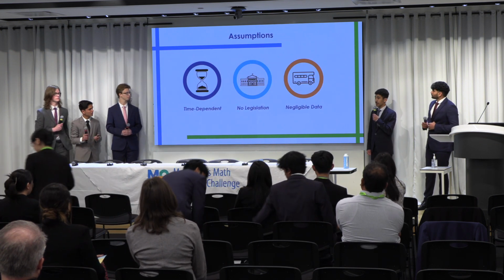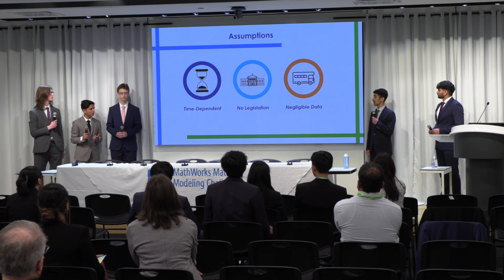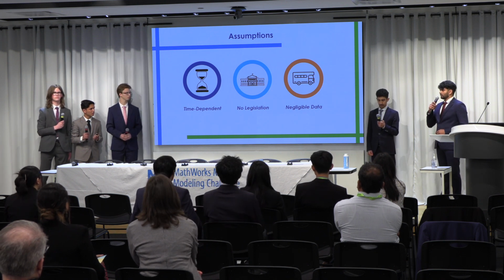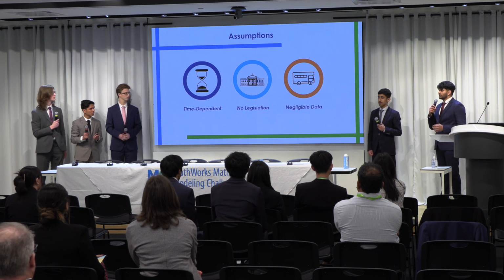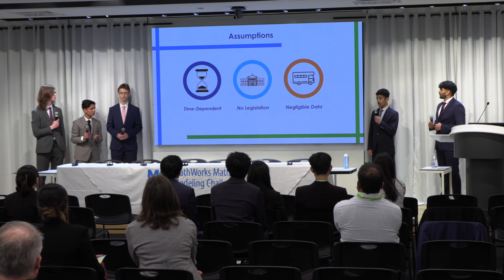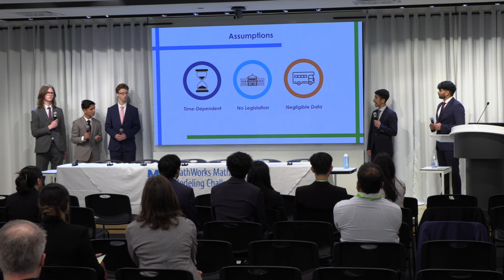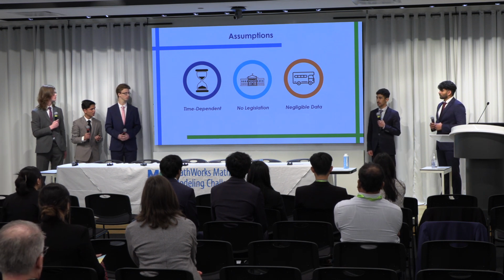Our first assumption is that in order to forecast the growth of each house type, the only parameter we need is time. Secondly, we assume no major changes in housing laws are made in the UK over the time frame considered. It is unfeasible to predict such significant legislation on this front. Finally, to clean the data, we deem the contribution of certain features, such as the caravan type, to be negligible when considering their relatively low proportions.